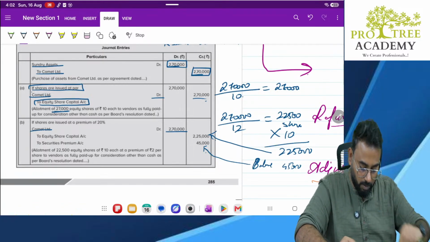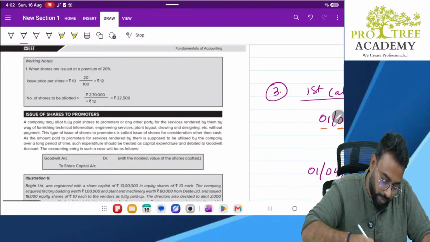Clear? Yes? Okay. They have prepared the working note also.